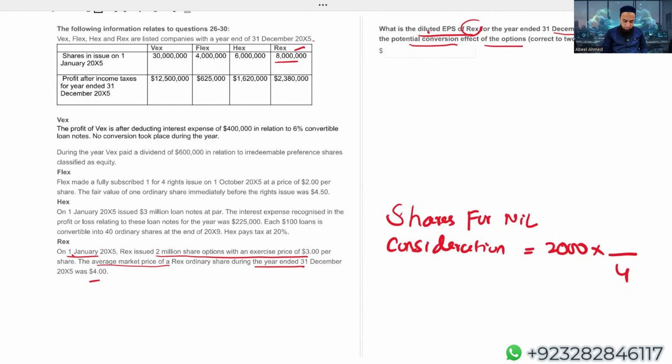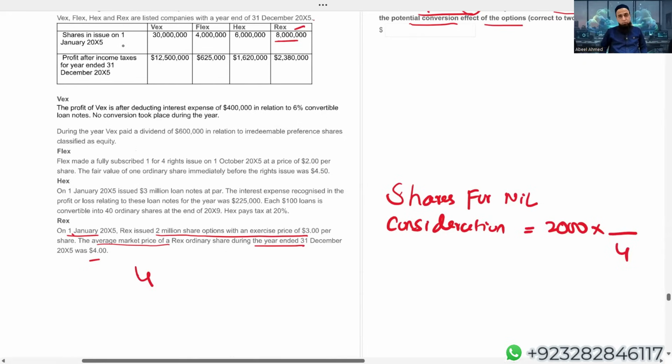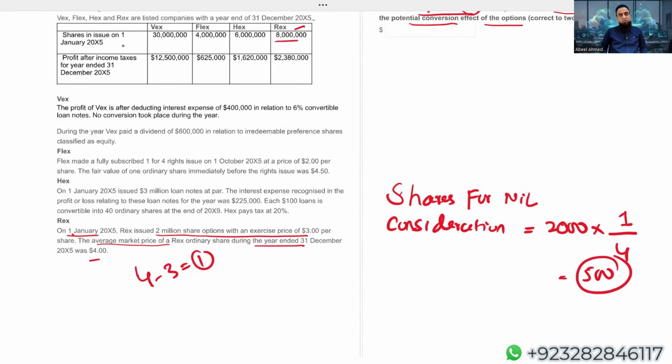Now, listen. Average market price is $4 and the exercise price is 3. How much are we not charging? $1 we are not charging. Repeat: average market value of the share is $4 and exercise price is $3. How much are we not charging? $1. So that gives me 500. So shares for nil consideration, they are 500.